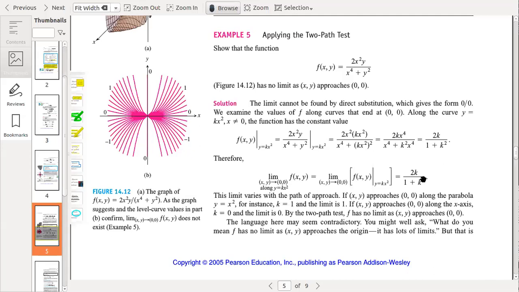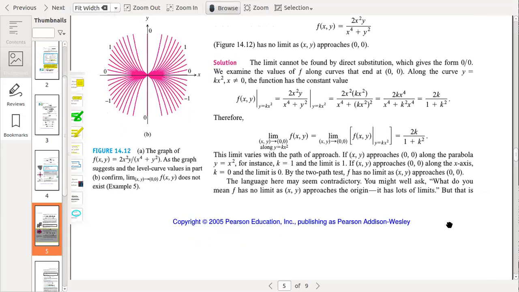So that's why we say that the function has no limit, and ultimately if the limit does not exist, we can say the function is discontinuous at these points, because for a function to be continuous, the limit must exist.